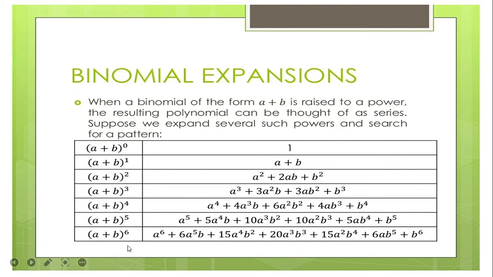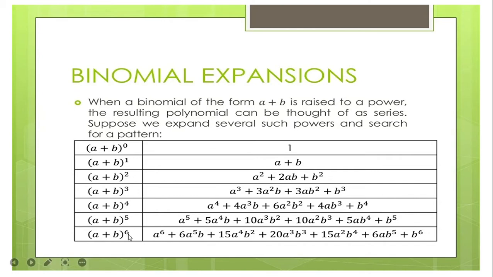Now, if we have a plus b to the power of 6, the answer is a to the power of 6 plus 6a to the power of 5 b plus 15a to the power of 4 b squared plus 20a cubed b cubed plus 15a squared b to the power of 4 plus 6ab to the power of 5 plus b to the power of 6.